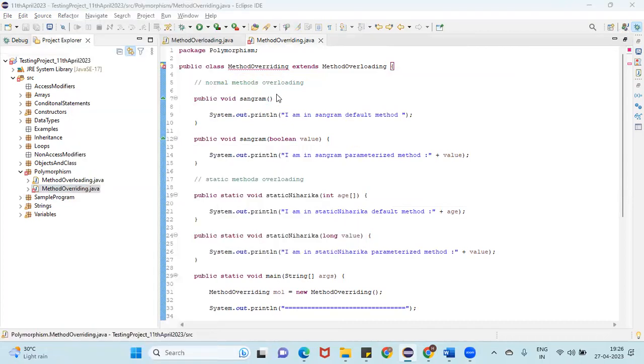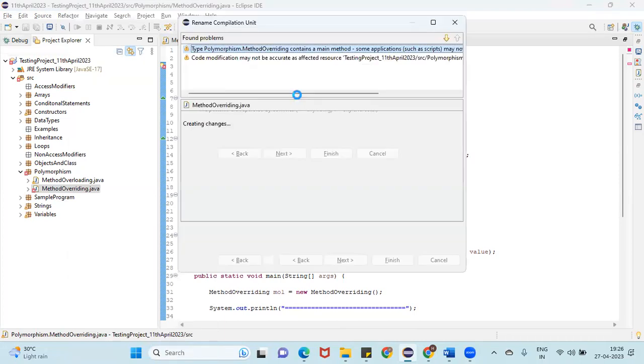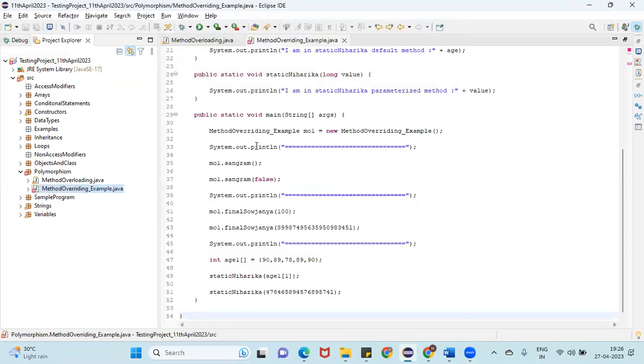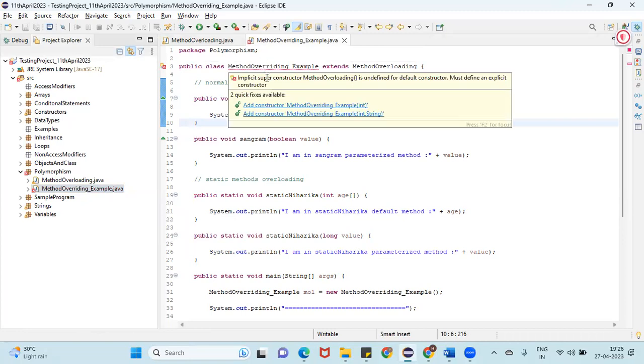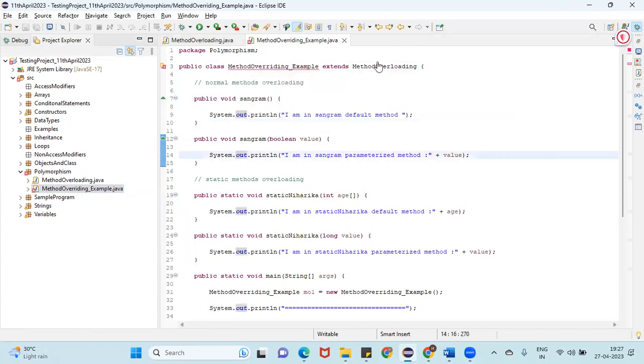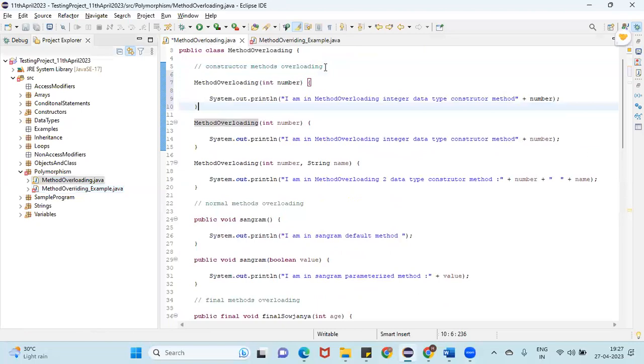So refactor, rename, method overriding example. Okay. Now our issue got resolved. Implicit super constructor is undefined for default constructor, must be defined. Okay, fine. So now I'm going to create one default constructor as well here.